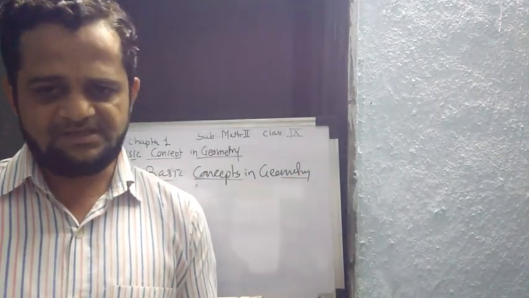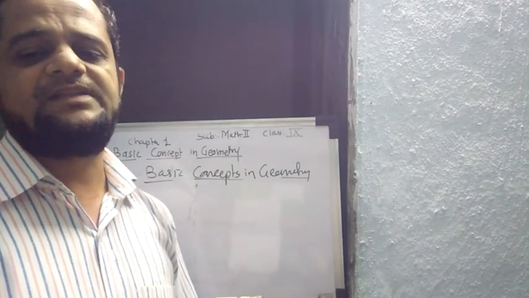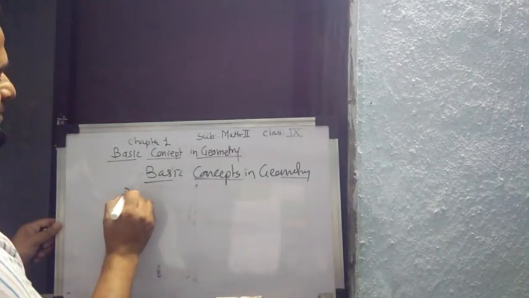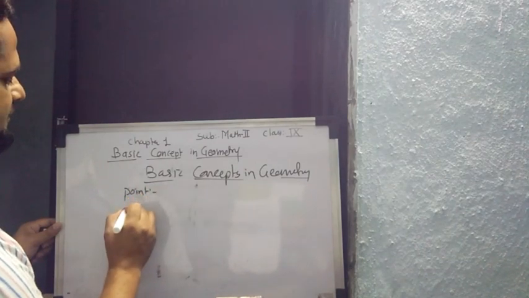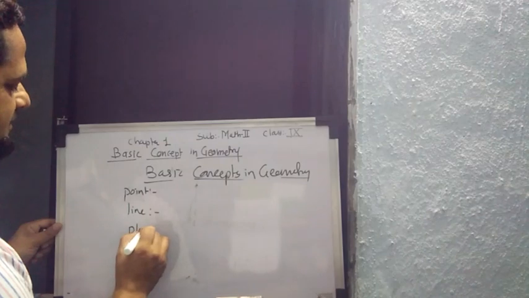In your book, they are given as point, line and plane. First is a point, then second one is a line, and third one is a plane.